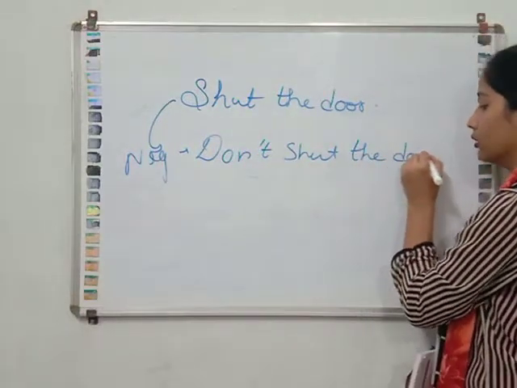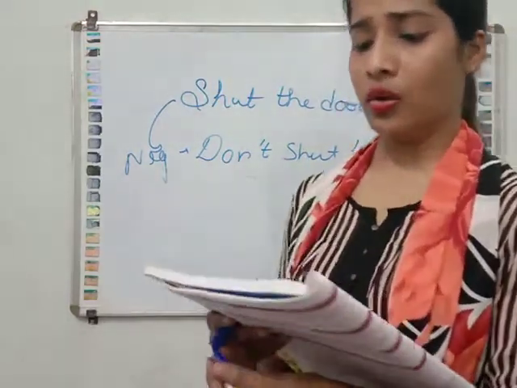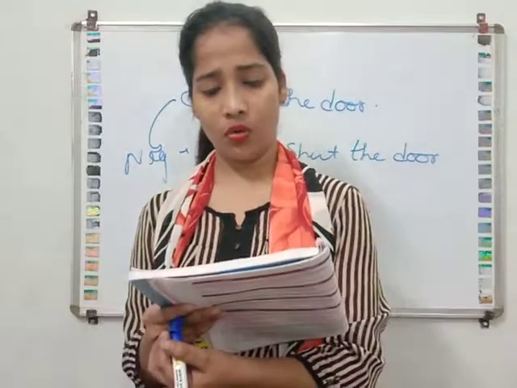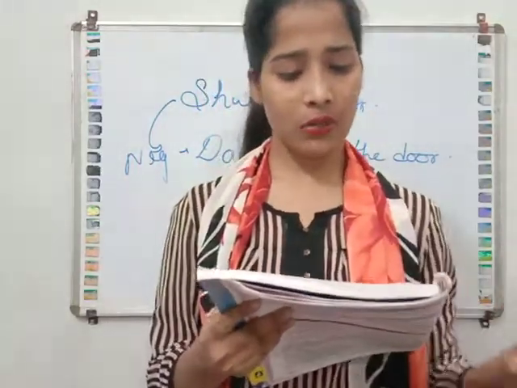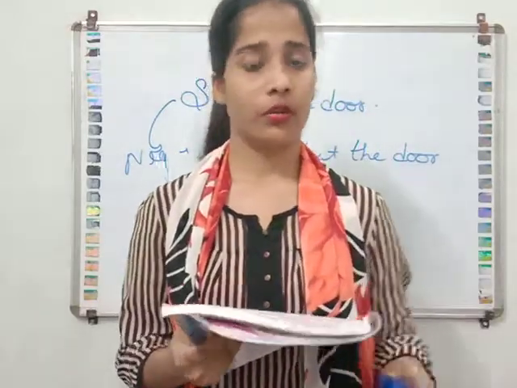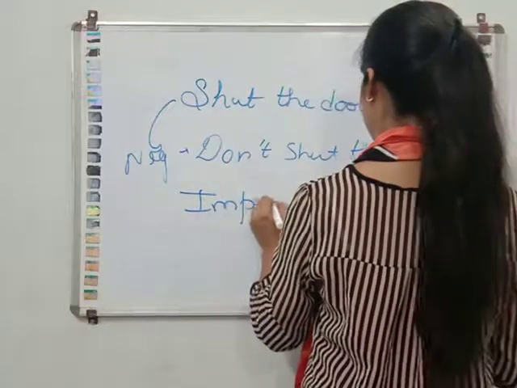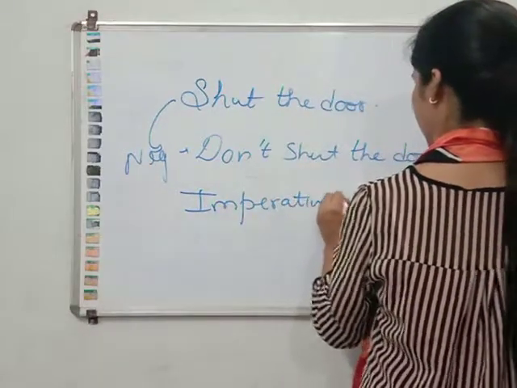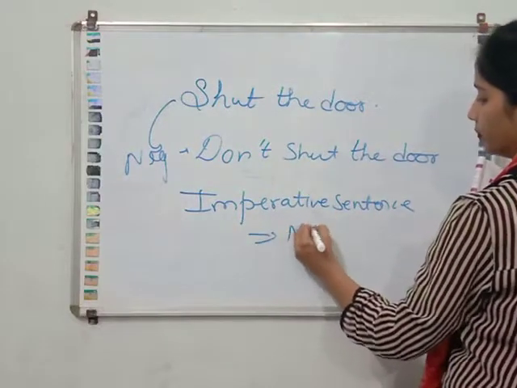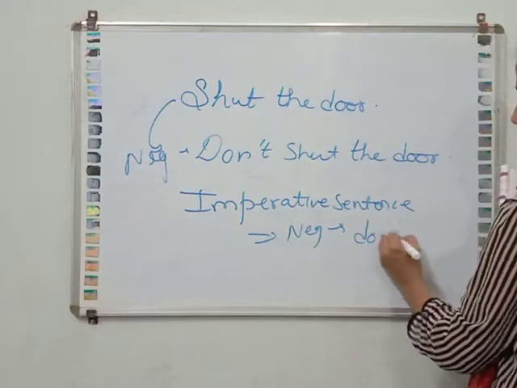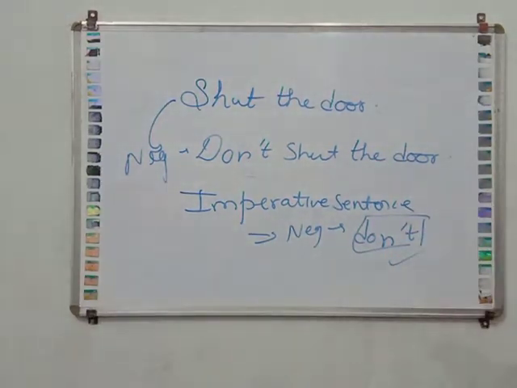Call her in. Don't call her in. Shut the door. Do not shut the door. Wait for me. Don't wait for me. Please go there. Please don't go there. So in an imperative sentence we will use do not. When you change this into negative, we will write don't over there. Okay. I hope this is clear to you.